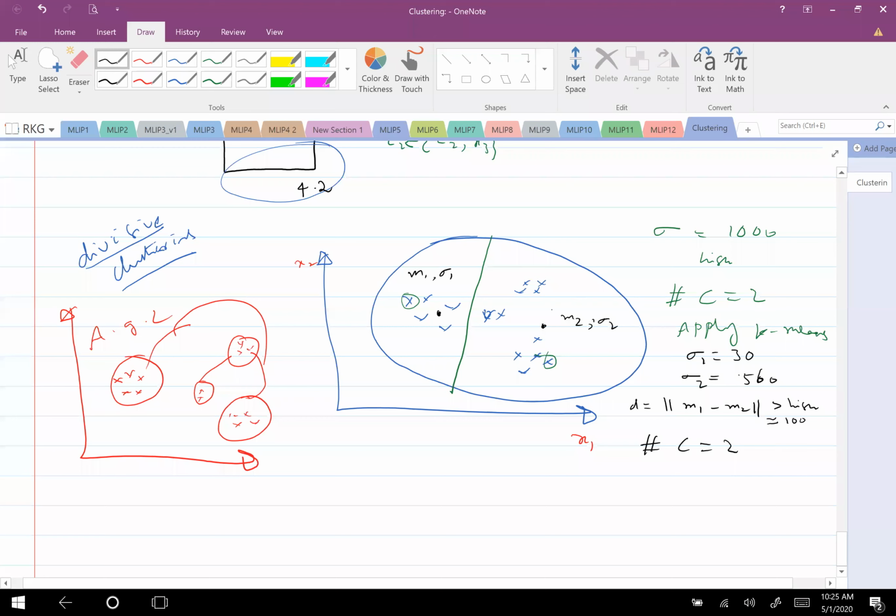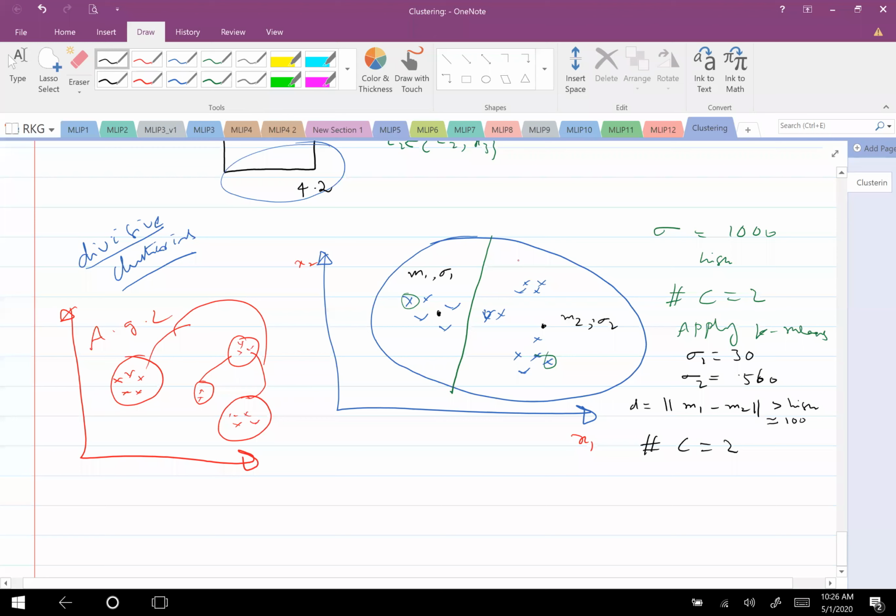Whichever variance is still higher, that only I will break further. This one's variance is small, so I need not break anymore. But this variance is still high, so I will break it and divide into two more clusters. So how do I define that? For example, I want to divide like this. Is it clear what I'm trying to tell?